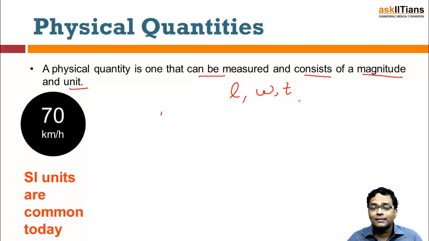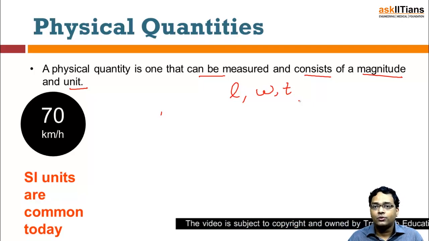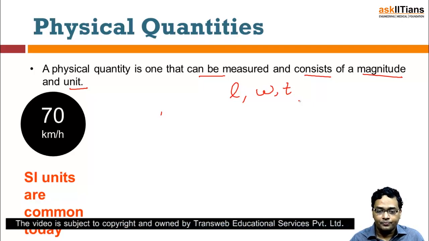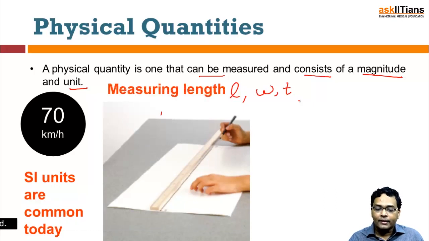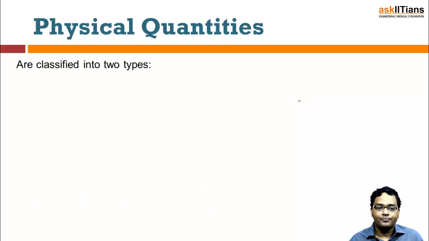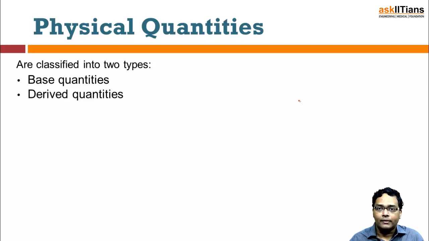So this has to be measured, and there are different systems of units. The SI system, which is the most commonly utilized system, is known as the Standard International System of Units, which we use generally to measure our quantities. Similarly, if you have to measure the length, the length is going to be measured using a scale, and further there are different other ways. Further, if you have to classify the physical quantities, we classify them into two basic parts. That is, there are base quantities and you have derived quantities.